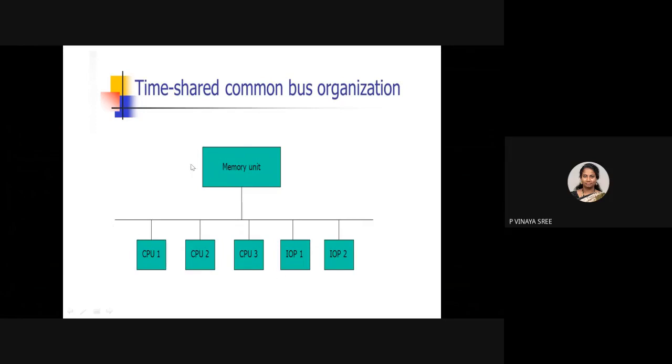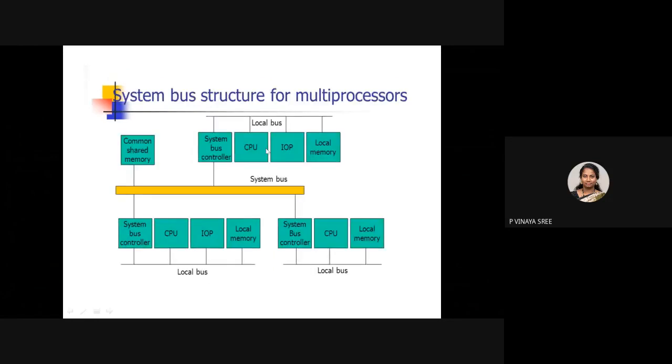If CPU2 is using it, the remaining processors have to wait until it completes. Whereas here each and every processor has its own local memory, and these are connected with a local bus. Here we have a local bus, here we have a local bus.